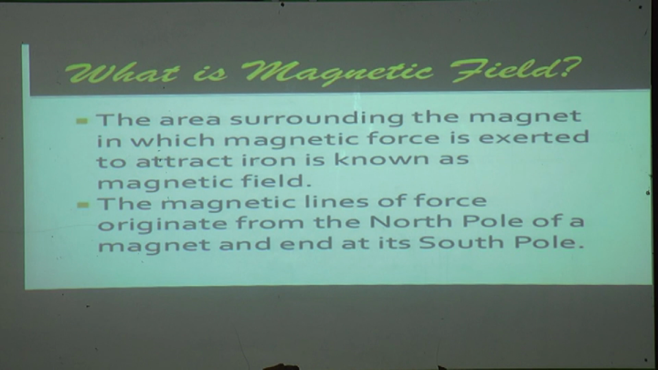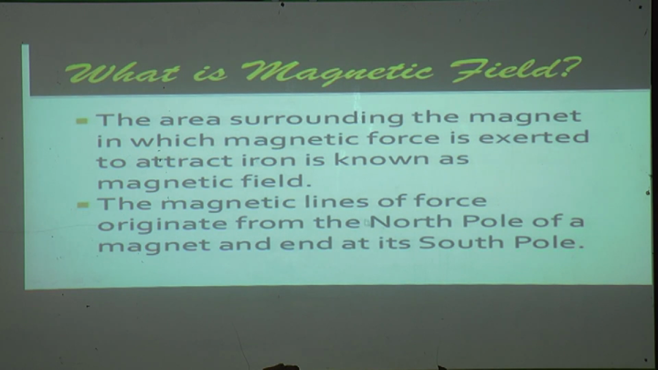So let us know what a magnetic field is. In the previous slide I told you about the area surrounding the magnet in which magnetic force is exerted. A magnet attracts whatever metallic substances come into its area, and sometimes it also repels. So the area surrounding the magnet in which magnetic force is exerted to attract iron is known as the magnetic field.